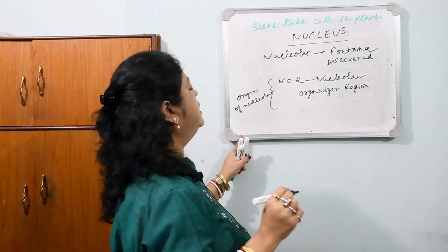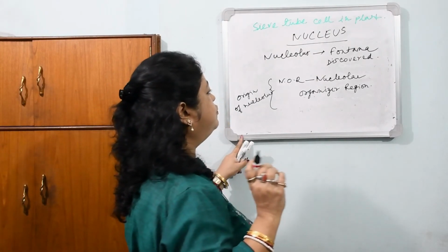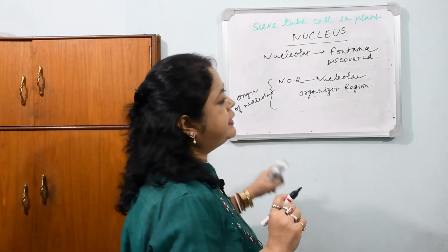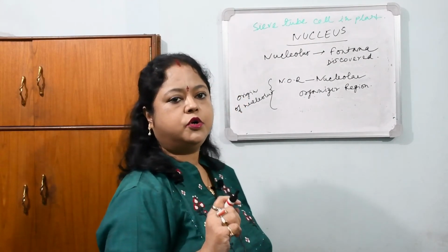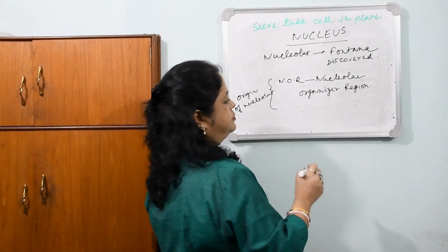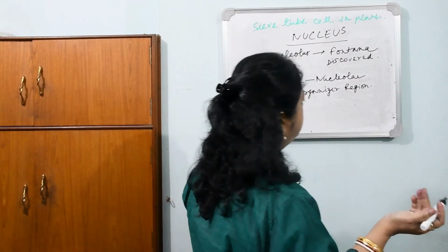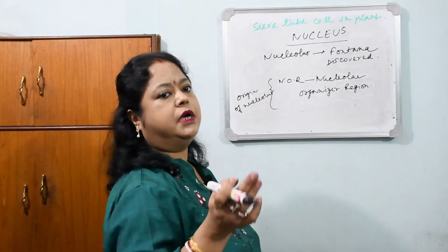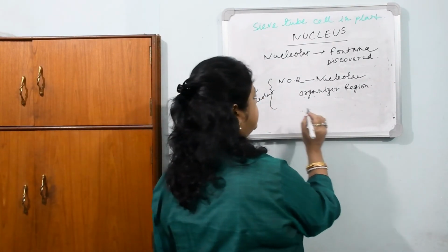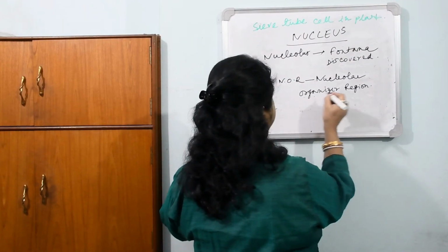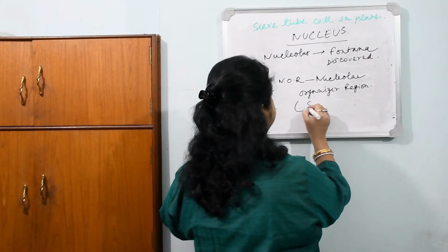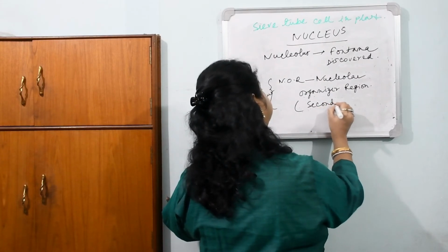Now the nucleolar organizer region is located in the secondary constriction of the SAT chromosome. Later I shall tell about the SAT chromosome in my following videos. Here I am just telling that the nucleolar organizer region is on the secondary constriction of the SAT chromosome.